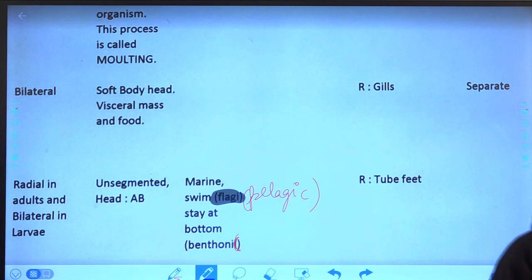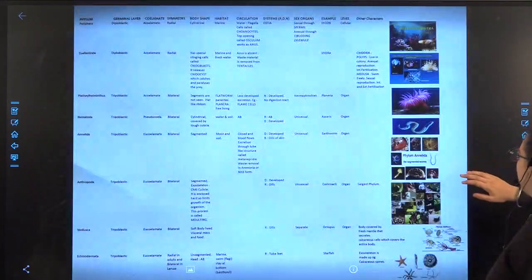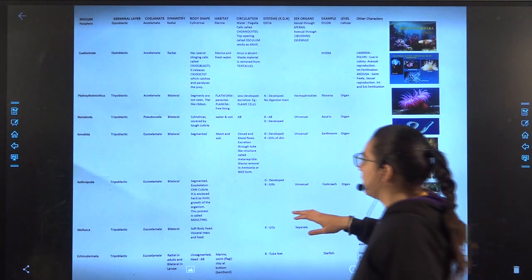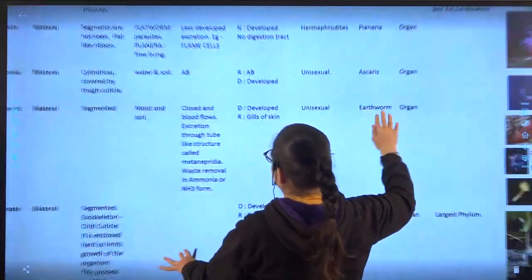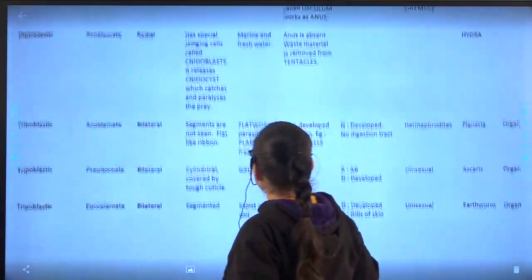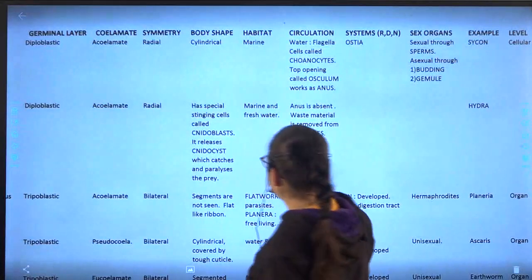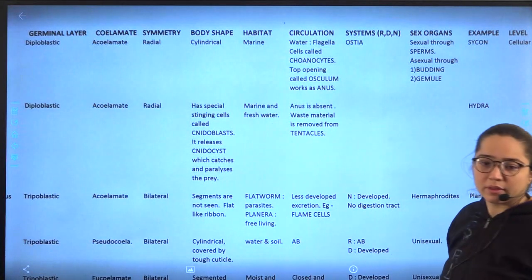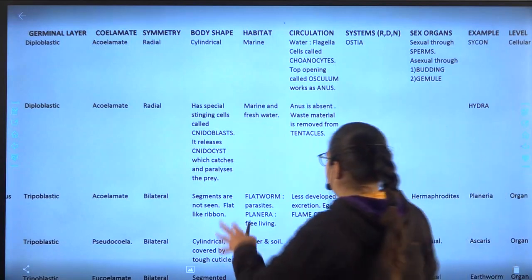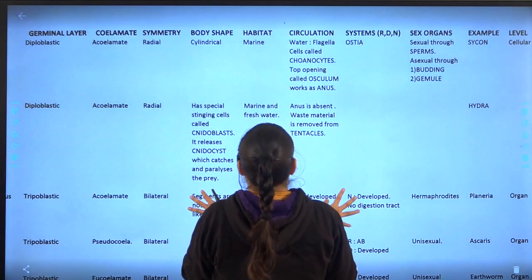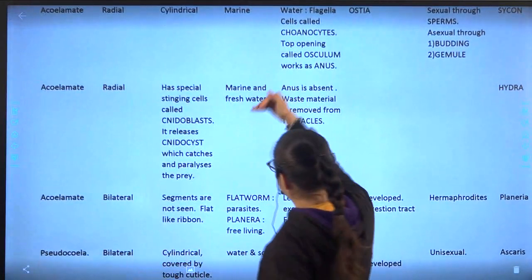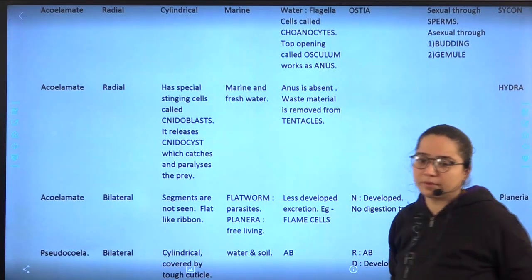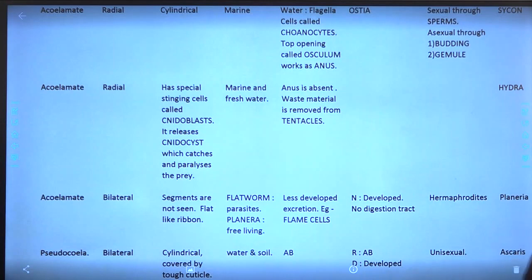Okay, next. From the beginning, you have to note: marine, marine and fresh water, then this. I hope it's visible. First, second, third, fourth. Note it. Note down the habitat.